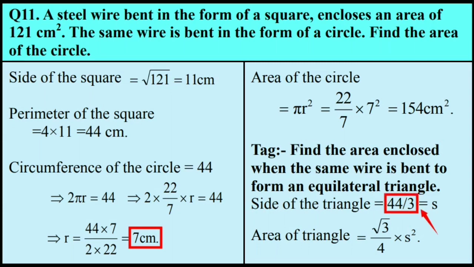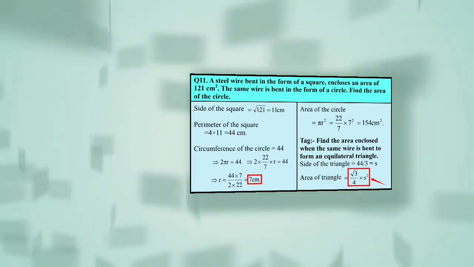Therefore, the side of the triangle is 44 divided by 3, and area covered is root 3 by 4 into side square, where side is 44 by 3 centimeter. And this expression you can easily simplify to get the area of the equilateral triangle trapped by the wire.